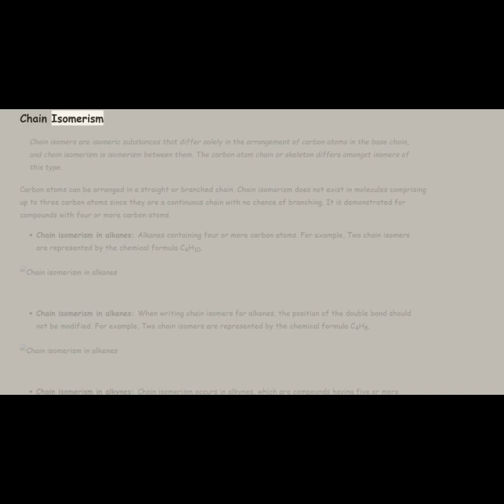Chain isomerism. Chain isomers are isomeric substances that differ solely in the arrangement of carbon atoms in the base chain, and chain isomerism is isomerism between them. The carbon atom chain or skeleton differs amongst isomers of this type. Carbon atoms can be arranged in a straight or branched chain.